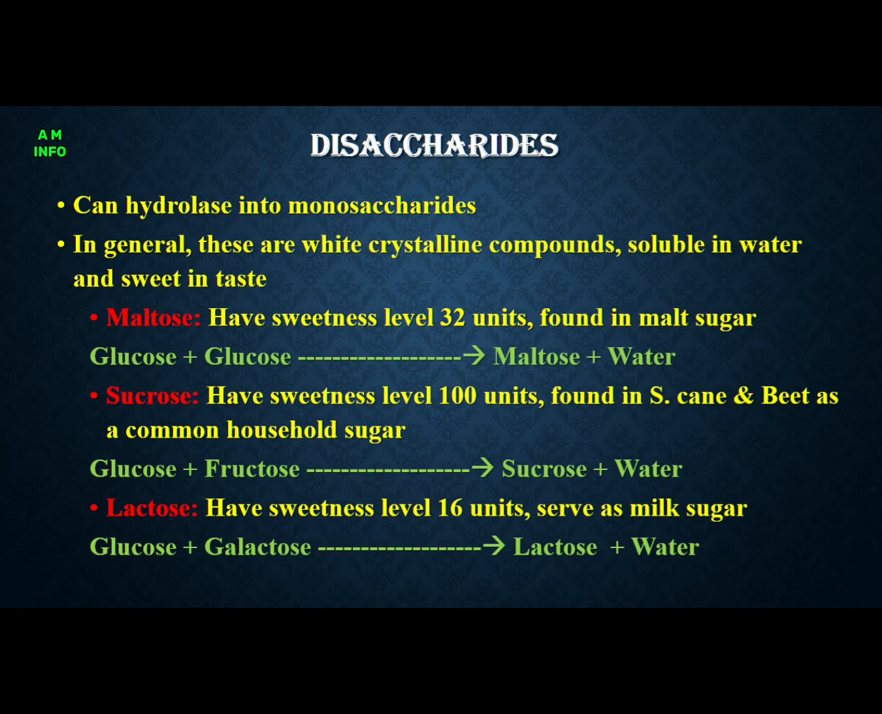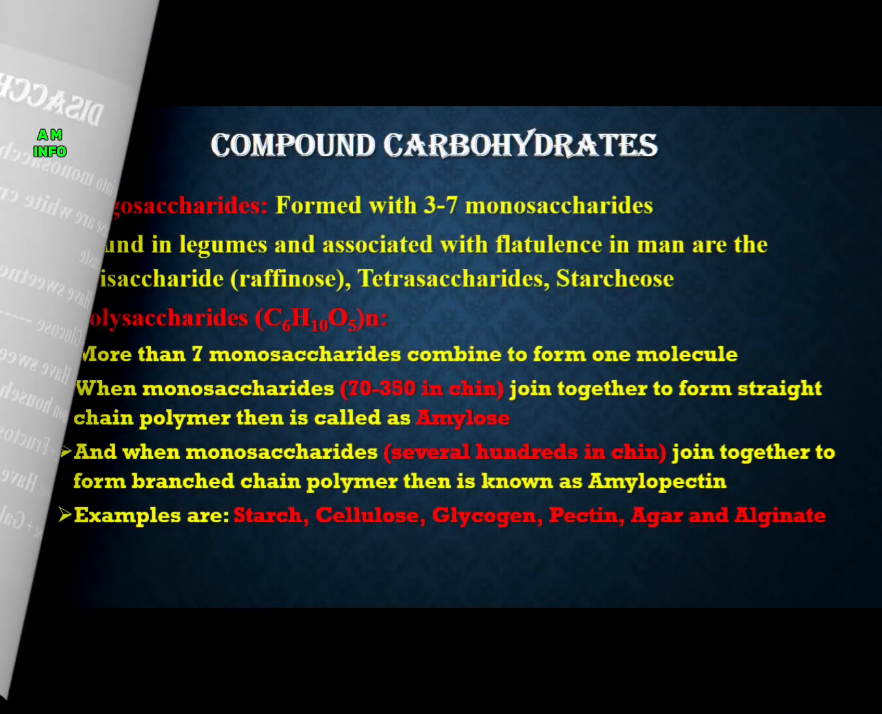Maltose has sweetness level 32 unit, found in malt sugar prepared from barley or wheat, other cereals also possible. Sucrose is developed from sugar cane, beet, and is commonly used as sugar in the house. Lactose is present in milk and it is called milk sugar.